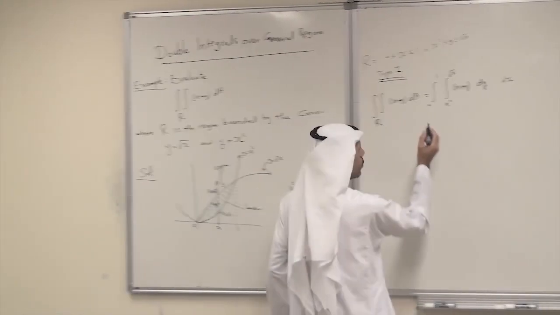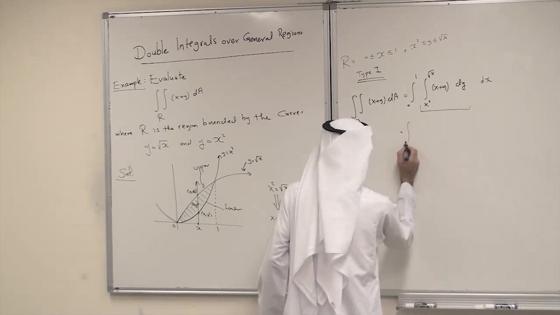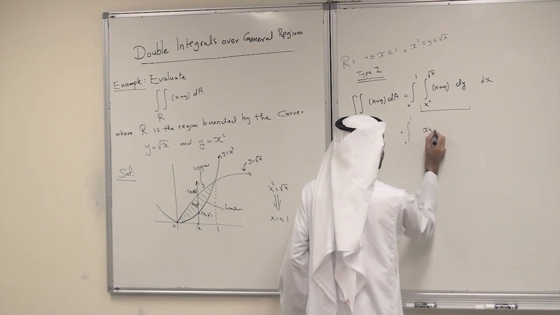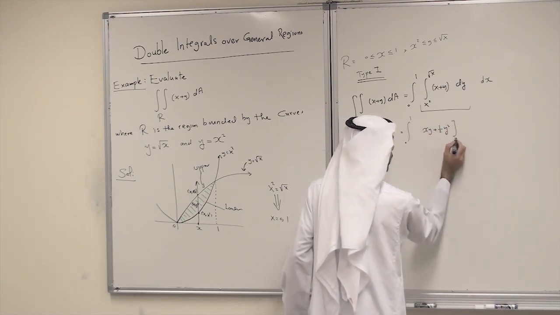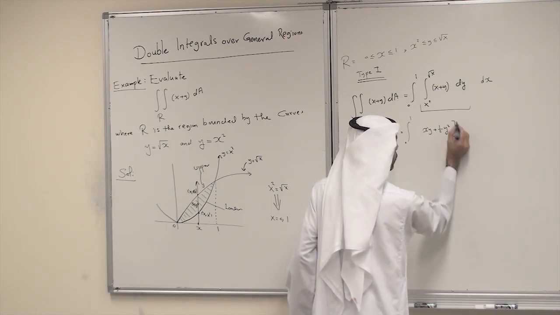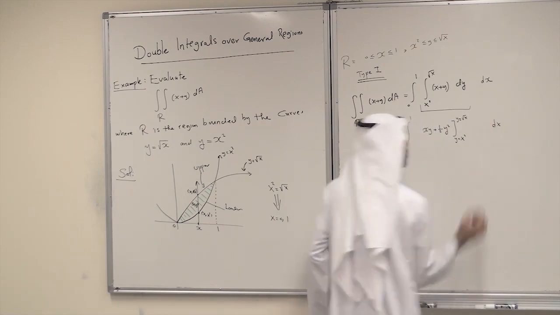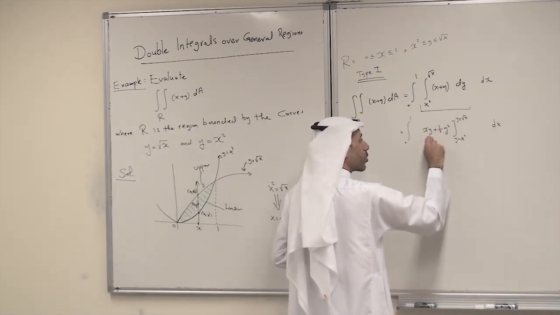Now you integrate the inner first. So this is 0 to 1. With respect to y, this is xy plus half y squared, from y equals x squared to y equals root x, dx. So I substitute in the place of y.